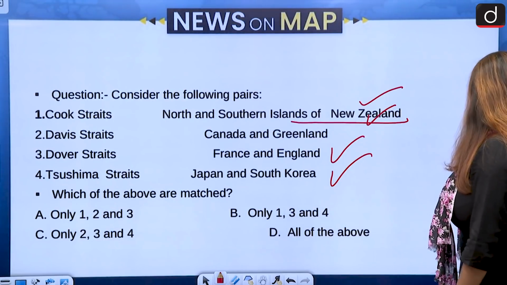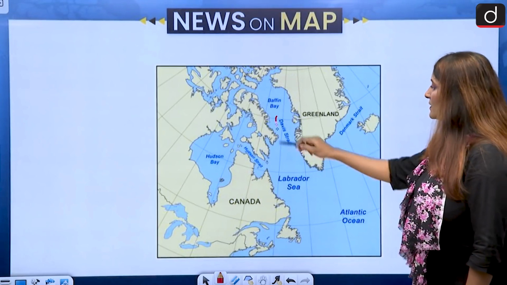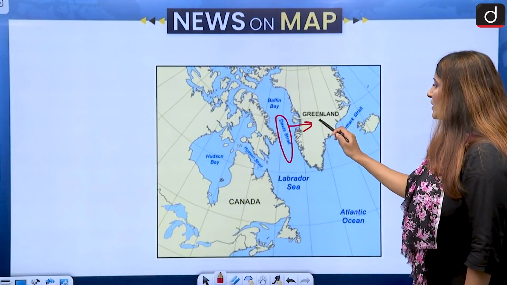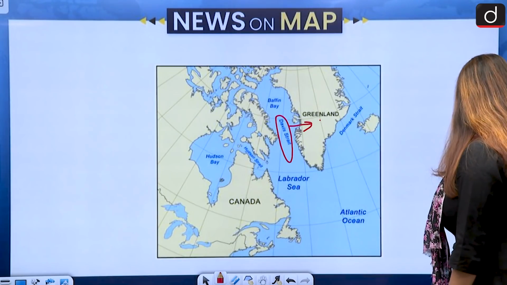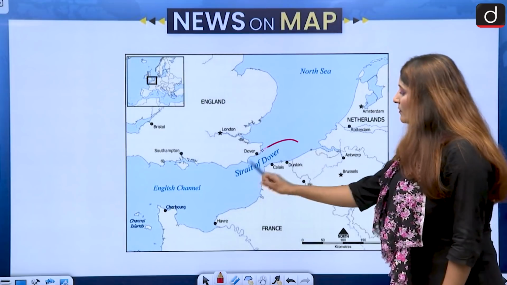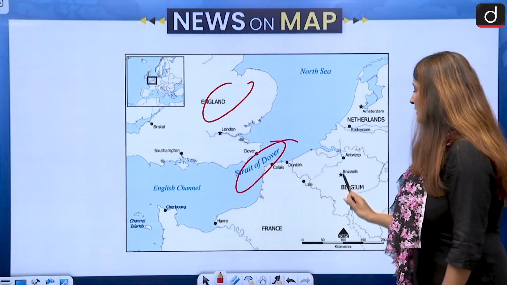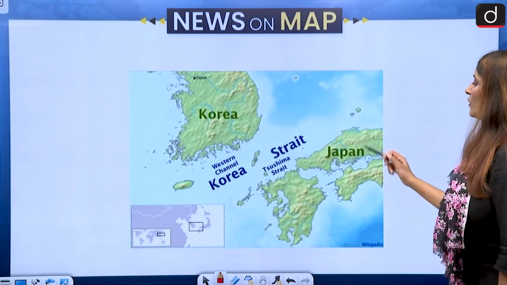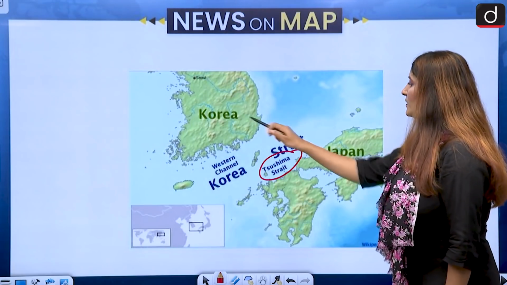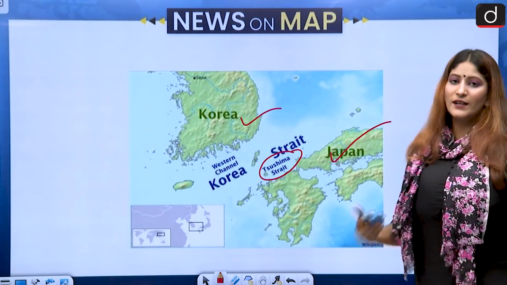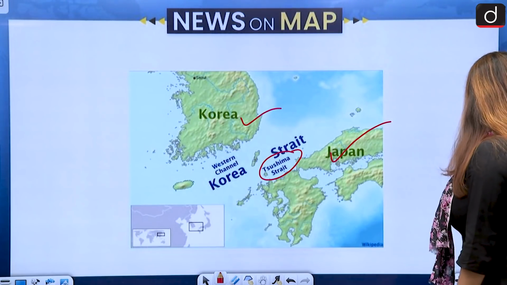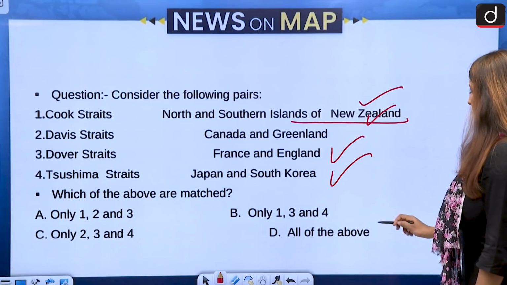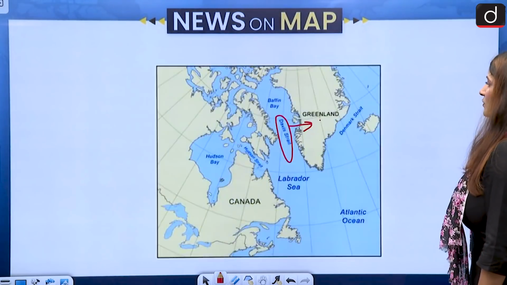Then Davis Strait between Canada and Greenland. This is correct. To the east of Davis Strait we have Greenland and to the west we have Canada. Then Strait of Dover between England and France. This is also correct. And then the fourth one, the Tsushima Strait between South Korea and Japan. All are correctly matched. So our answer would be option D, all of the above. Let's move on to the next question.